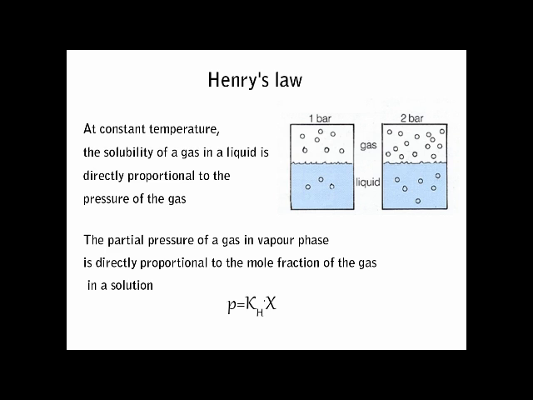So, when we see about Henry's law, we can write in the form of expression as small p is equal to KH into chi. Here KH is a constant known as Henry's law constant.